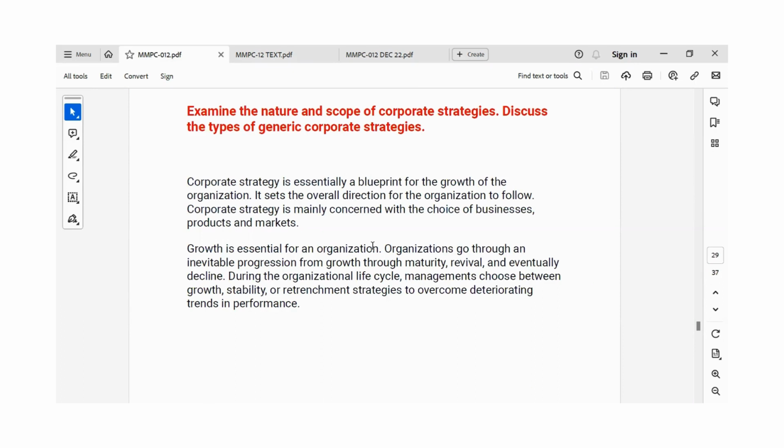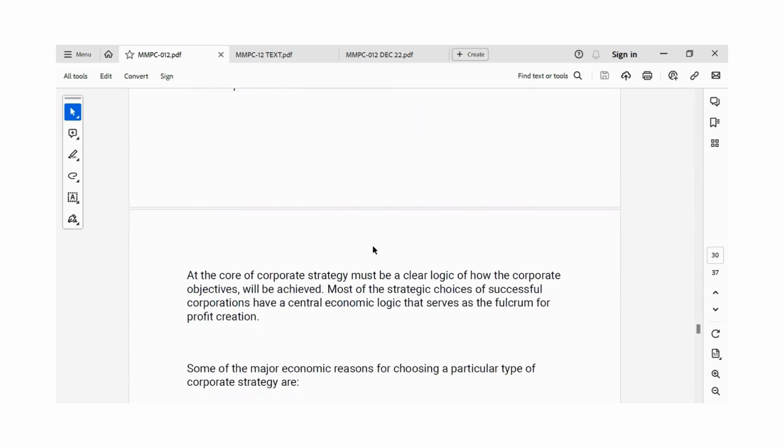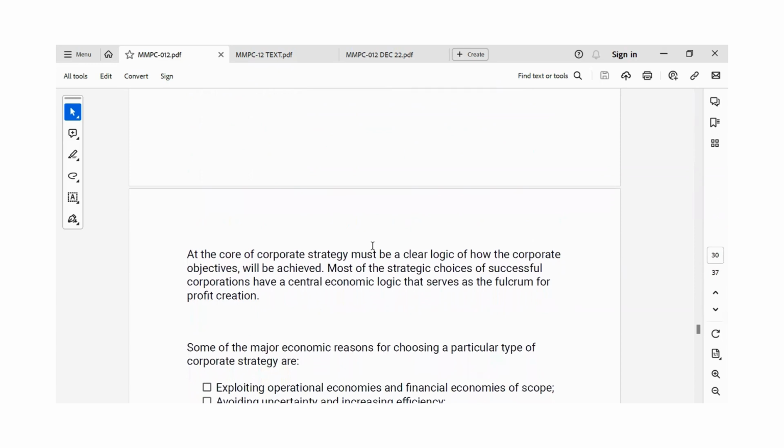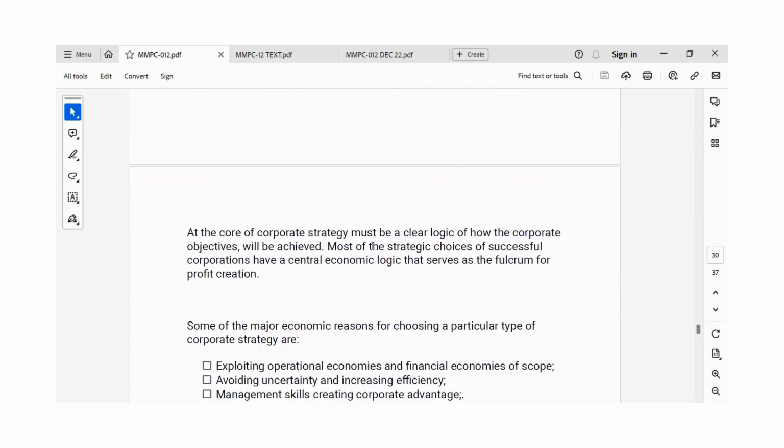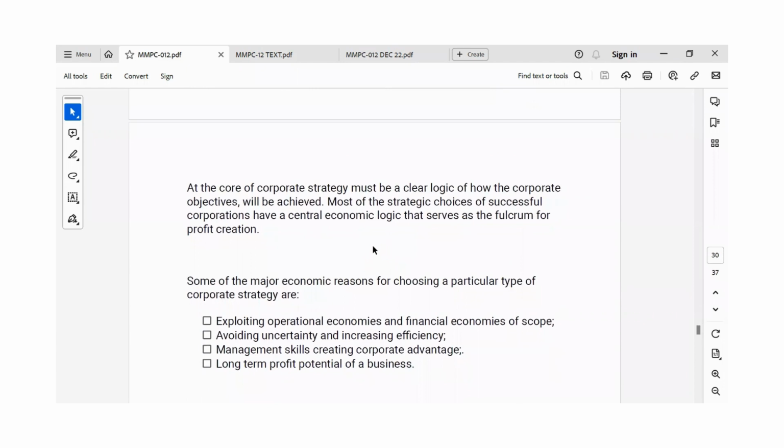During this organizational life cycle, the management chooses between growth, stability, or retrenchment strategies to overcome the deteriorating trends in performance. So corporate strategy helps in achieving the corporate objectives. Most of the strategic choices of successful corporations have a central economic logic that serves as the fulcrum of profit creation.